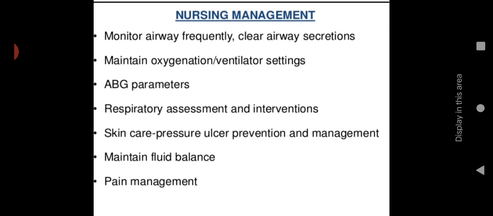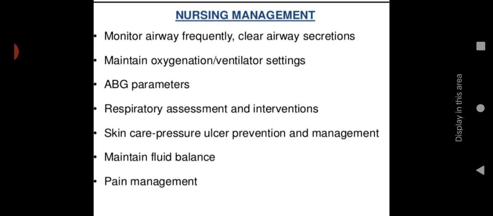Then nursing management. Here we mainly have to monitor the airway frequently, clear airway secretions, and maintain oxygenation or ventilator settings. According to the patient's need, we have to provide oxygen and make the changes needed for them. Then ABG parameters should be assessed, then respiratory assessment and interventions.